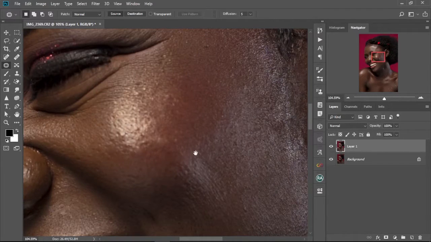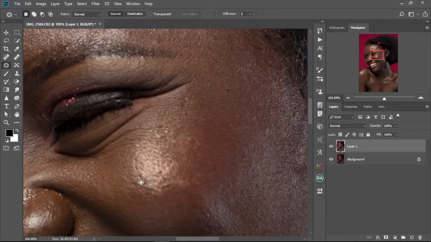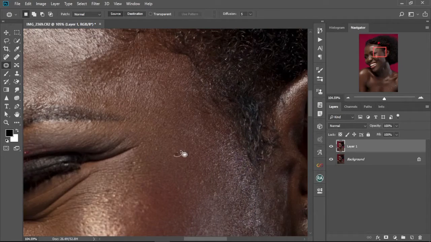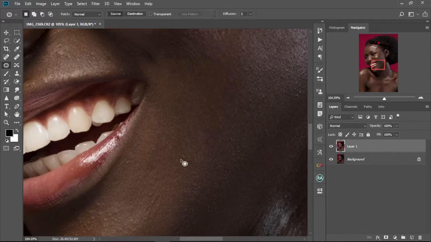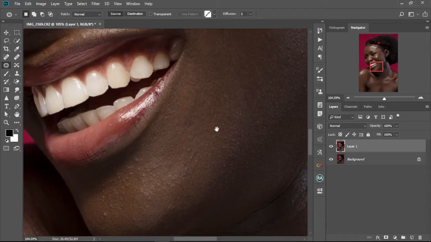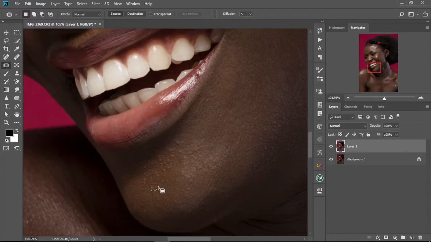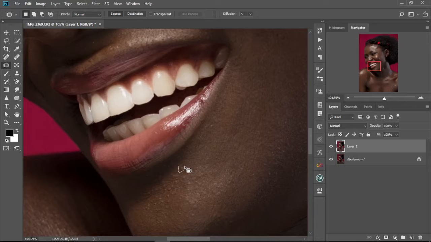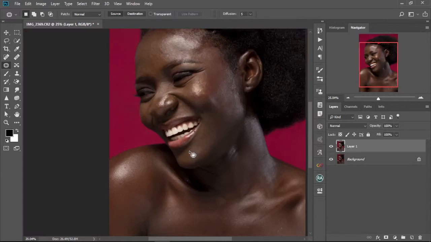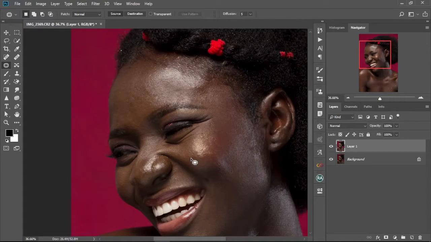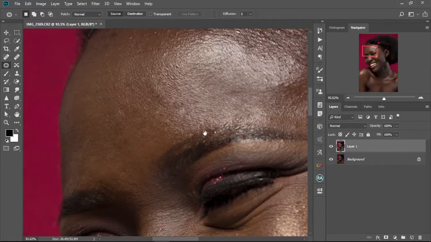We're just going to continue doing this until everything is done, until everything is perfect. You can just take your time with it. Before, I used to do it with my mouse, but I'm currently doing it with my Wacom tablet. If you don't have a Wacom tablet, you can use your mouse as well. It doesn't make any difference.